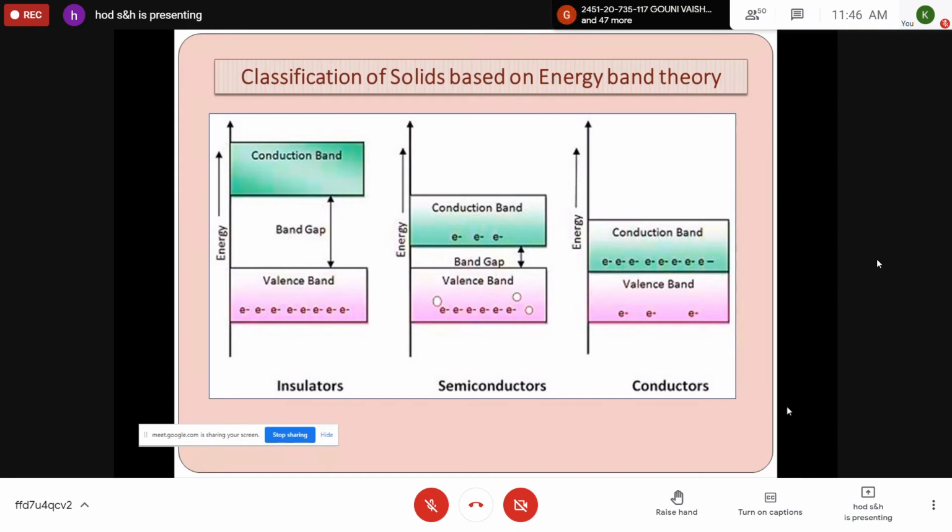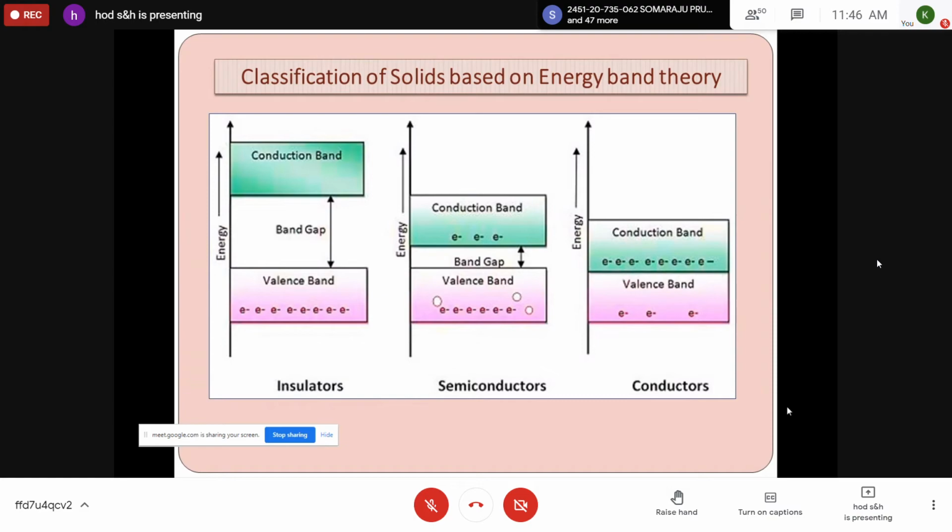How many electrons are there in the valence band? The same is present in the conduction band. Due to overlapping of valence band and conduction band, a slight potential difference across the conductor causes free electrons to constitute electric current. So these are the conductors, freely they move, they contribute to the current, and practically the energy gap can be taken as zero.